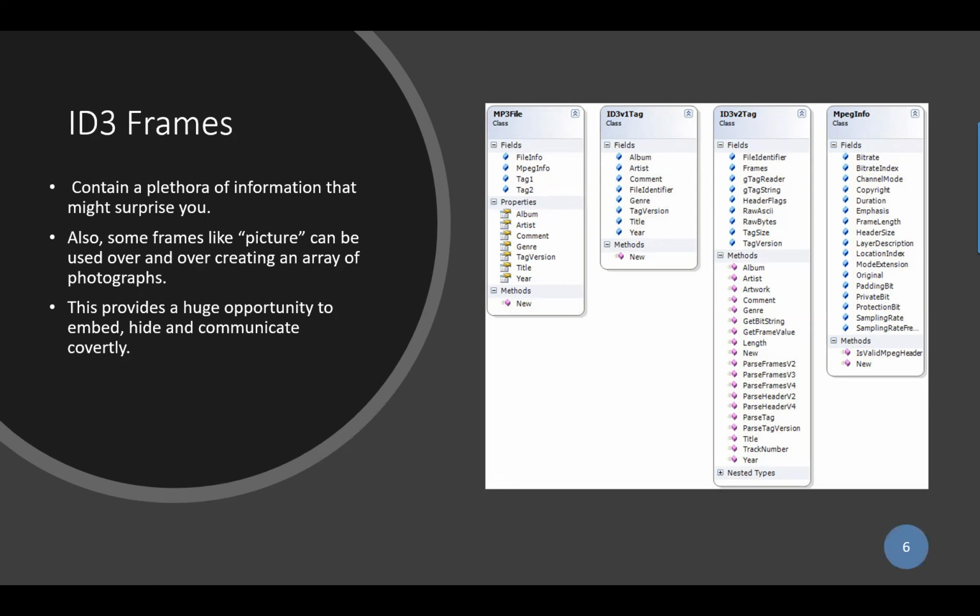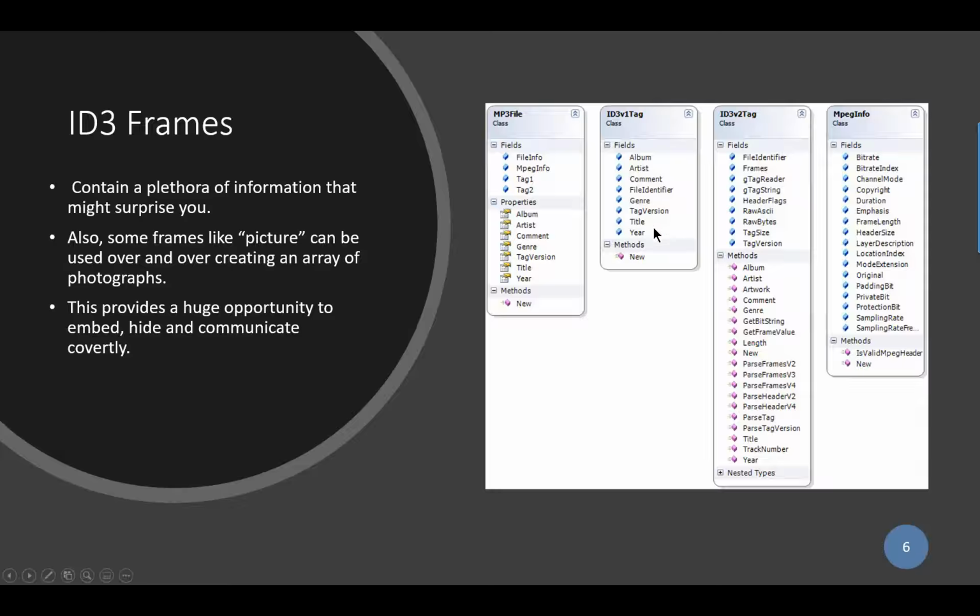Just to give you a summary, we can have the album, the artist, the genre, the tag version, the title, the year. All of this information can be embedded in the ID3 frames, and it's up to the artist and the producer to determine what of this information is going to be included. So it's a very flexible format.